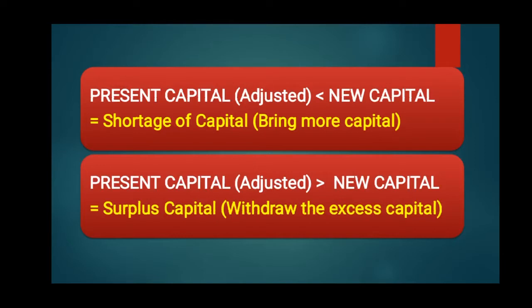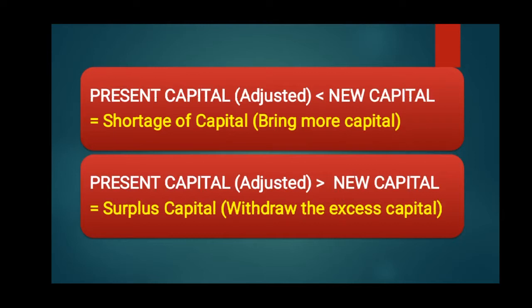Suppose your present capital is 100 and as per the new agreement you need 150. So here 150 minus 100 is equal to 50. 50 will be the shortage of capital and you have to bring rupees 50 as per the new agreement.